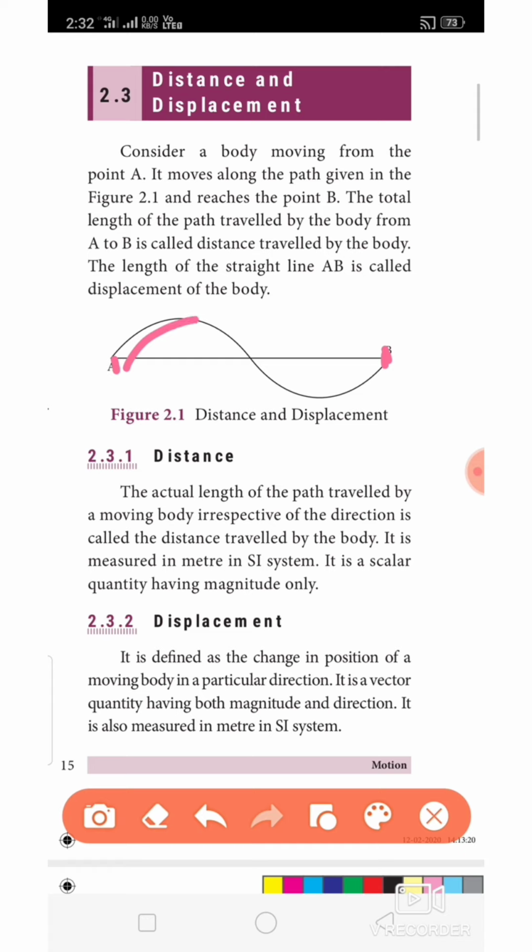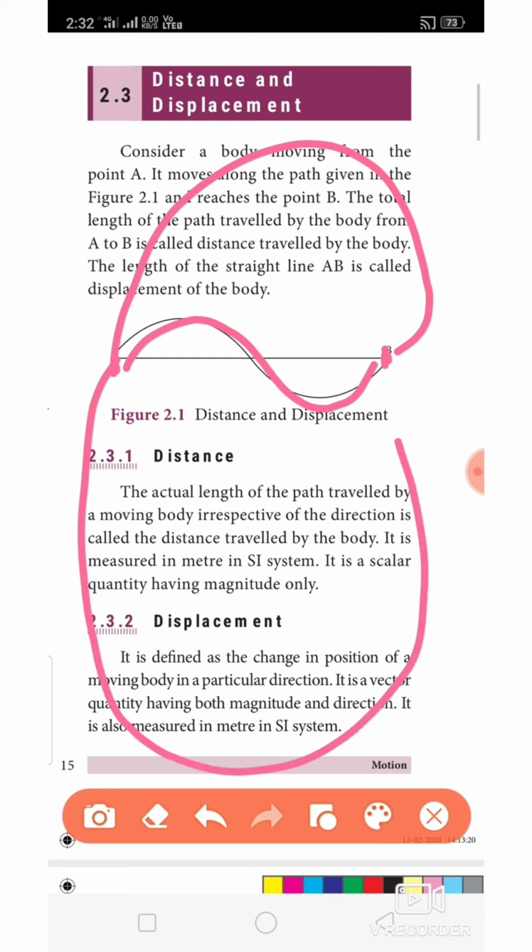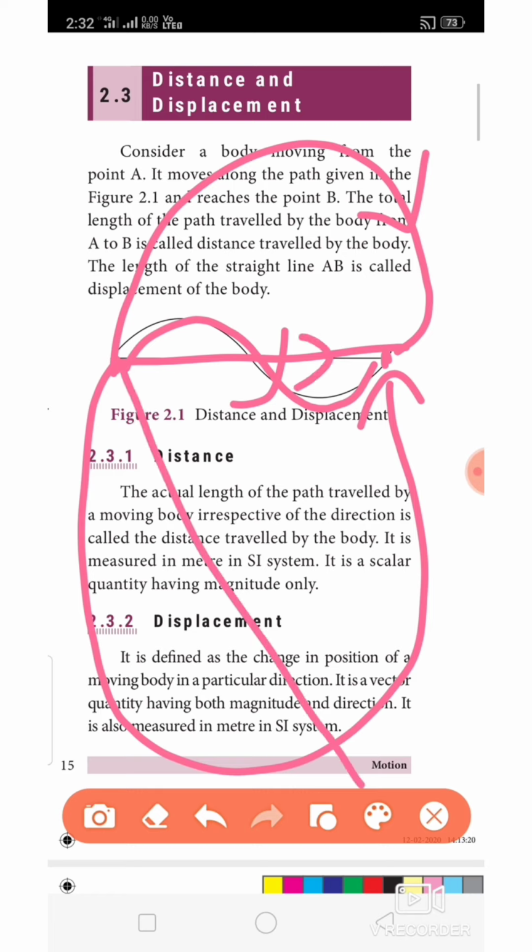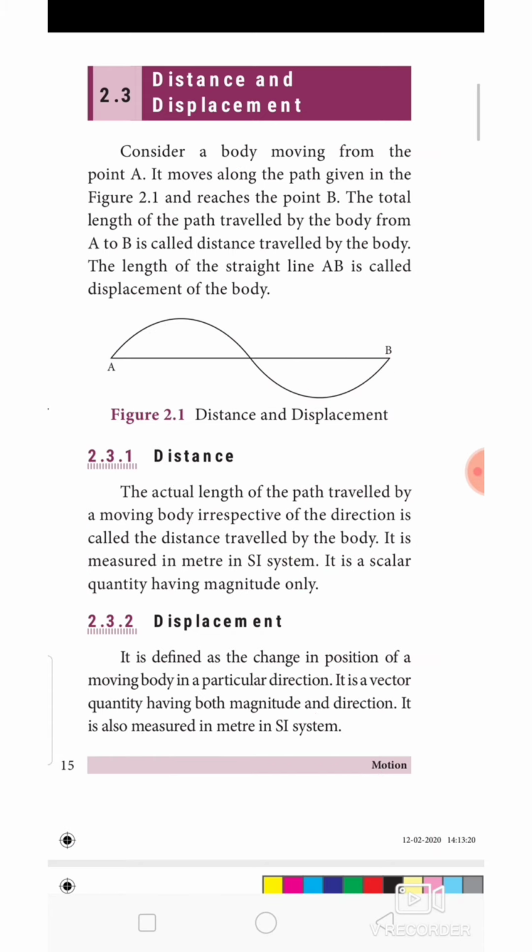For example, I can reach A to B like this, or like this, or like this. In any way I can reach A to B. There are a number of possible ways to reach from one point to another.